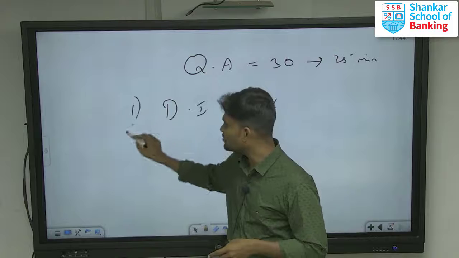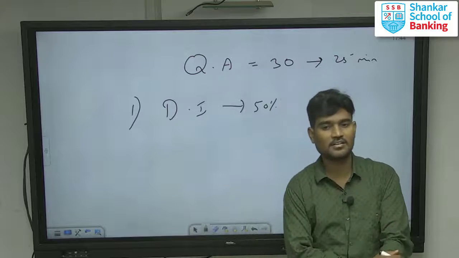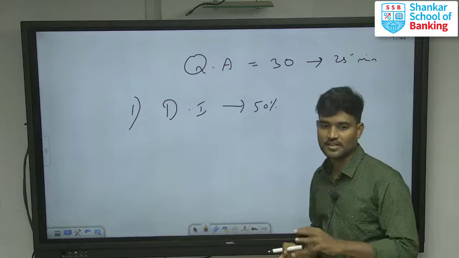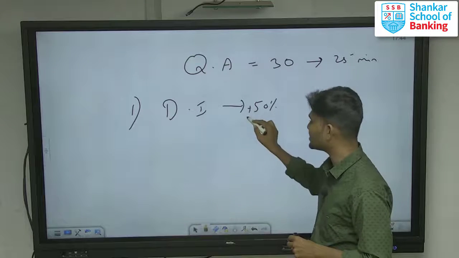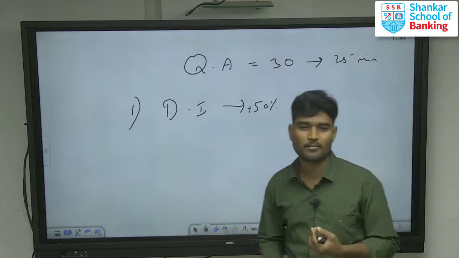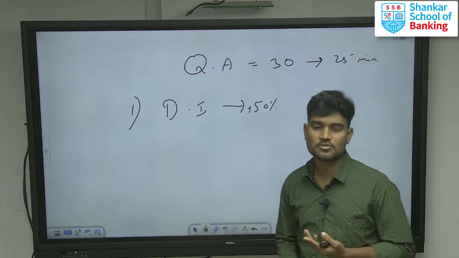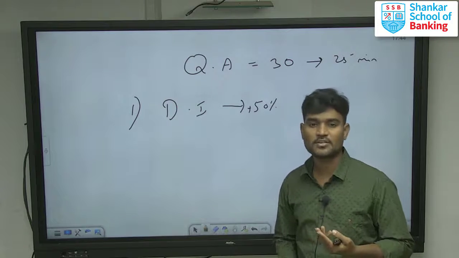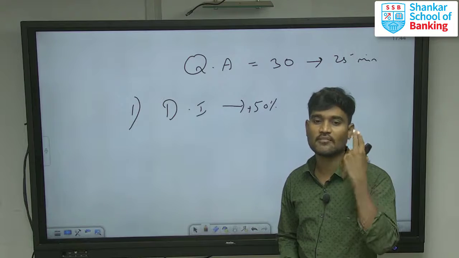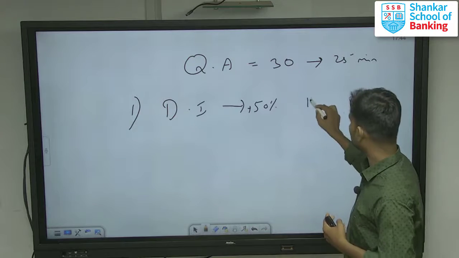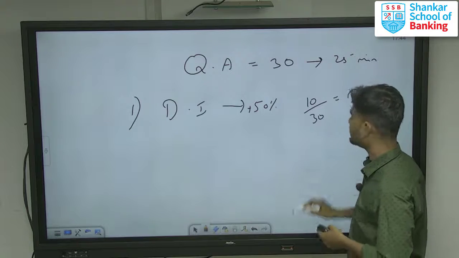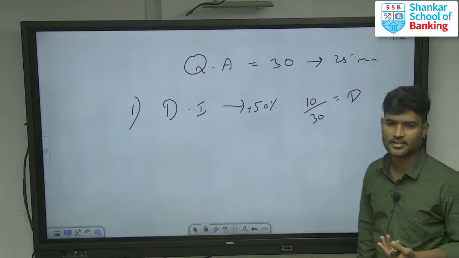In reasoning, arrangement is the king. Here, data interpretation is the king of quants, so it is very, very important. More than 50% of the questions are asked from it. If they give 3 to 4 sets, each set has a maximum of 5 questions. You have to attend a minimum of 2 sets, so 2 sets give you 10 questions. If the paper is difficult, 10 questions is more than enough.